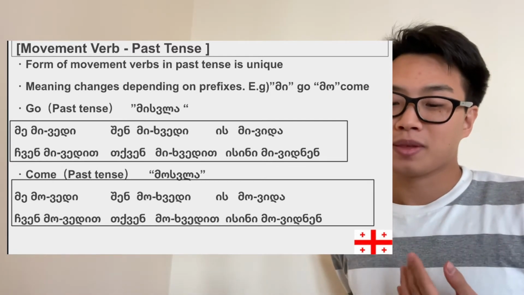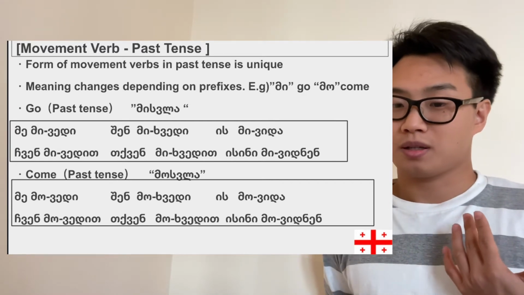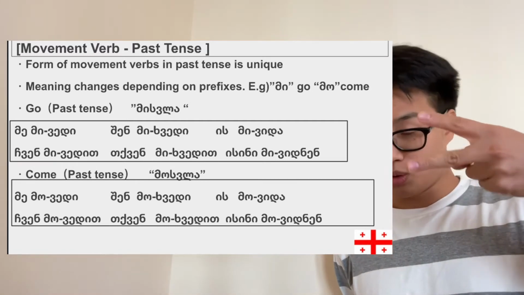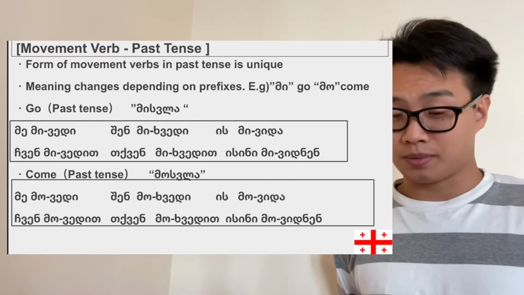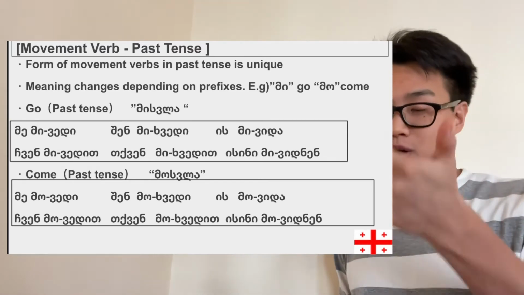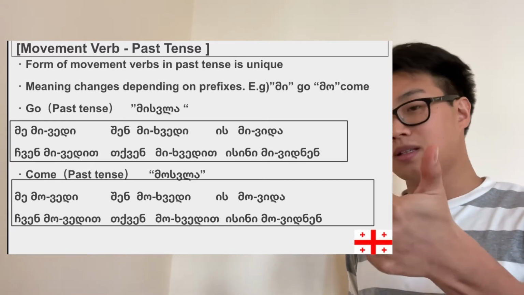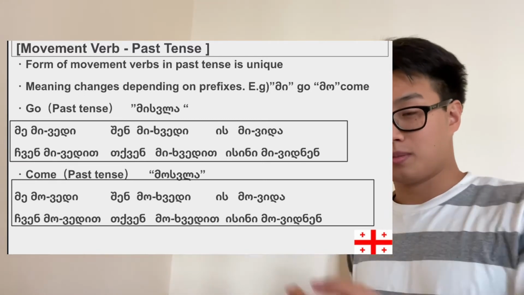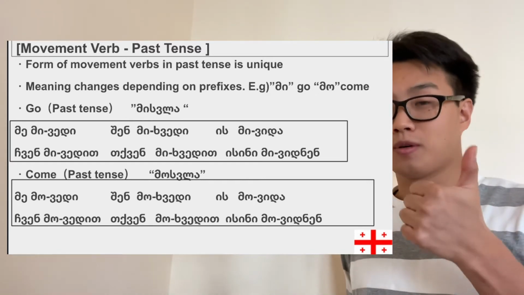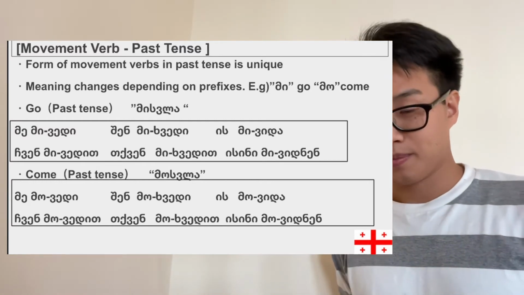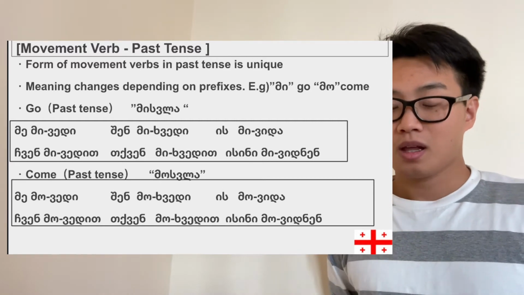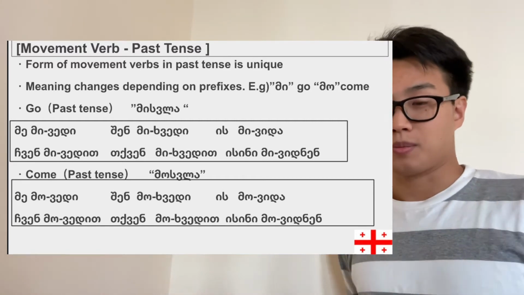So let's just remember how we conjugate the movement verbs in the past tense, only these two movement verbs in this video. I went and I came, right? So mivedi, mihvedi, mivida, mivedit, mihvedit, mividnen, meaning went, and movedi, mohvedi, movida, movedit, mohvedit, movidnen, come in the past tense. It's simple. Now let's take a look at the actual examples.